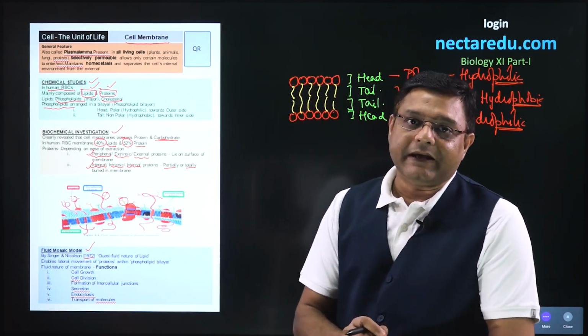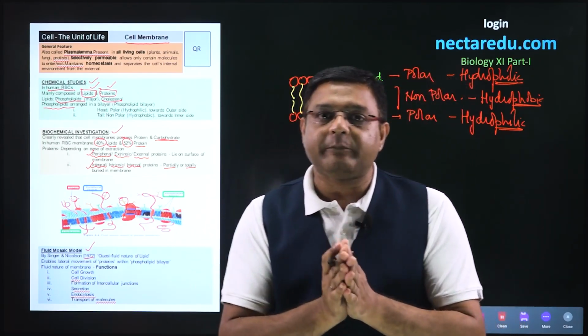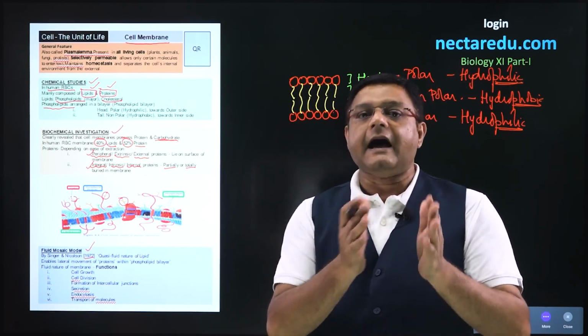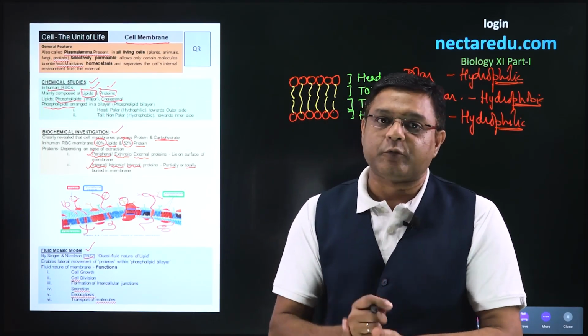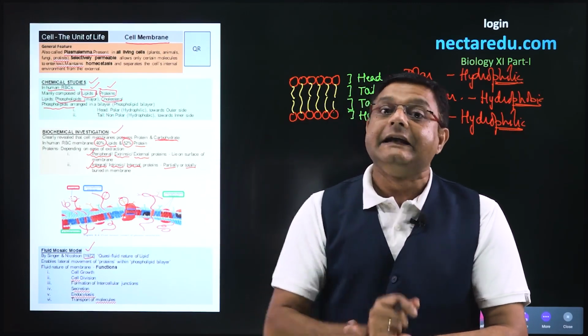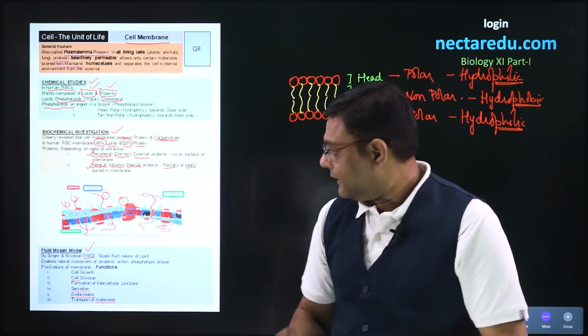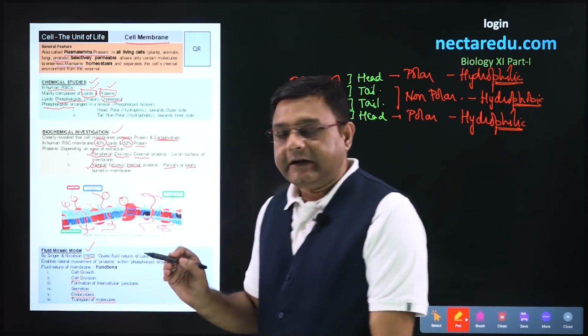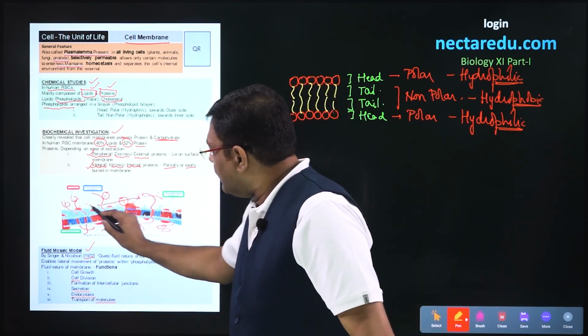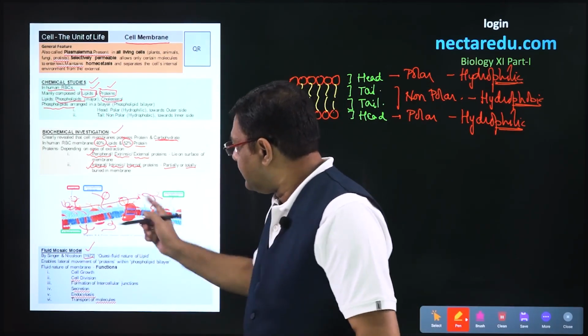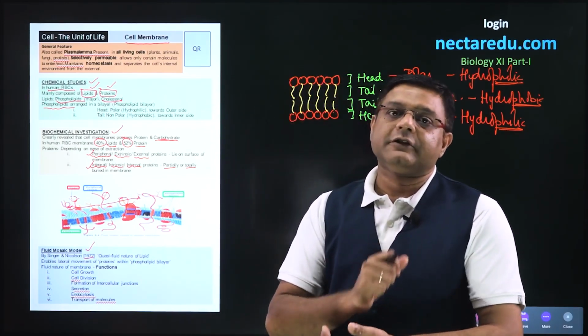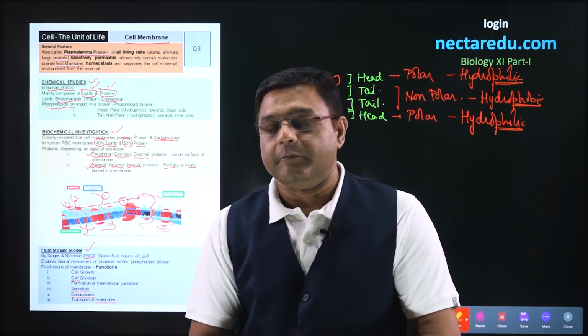We can compare it to the sea. The phospholipid bilayer is the sea, and icebergs can be compared to the proteins which can travel laterally in the phospholipid bilayer. So if any protein is present in it, this protein can move laterally in the phospholipid bilayer. This was the main point of the fluid mosaic model.